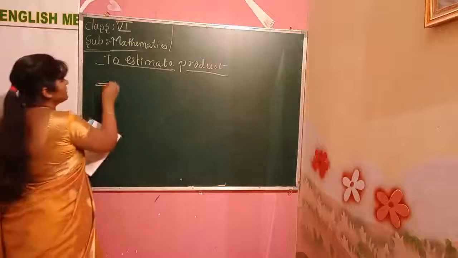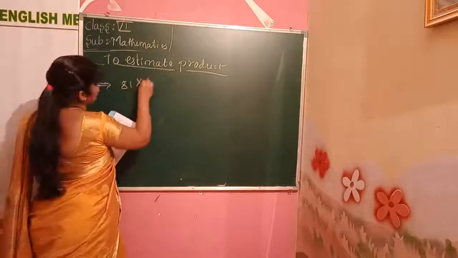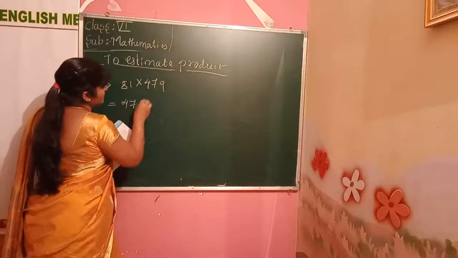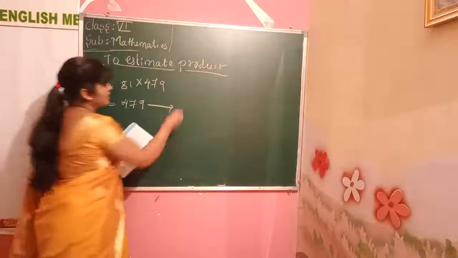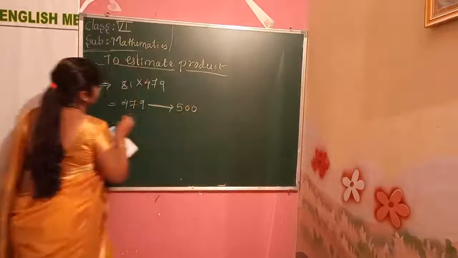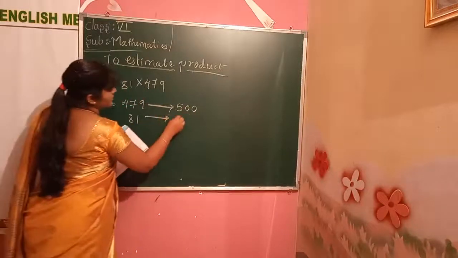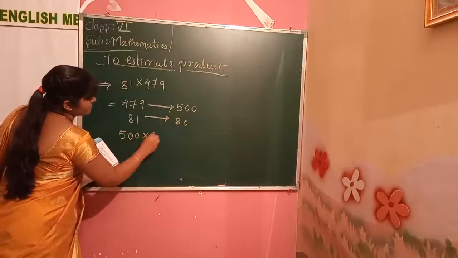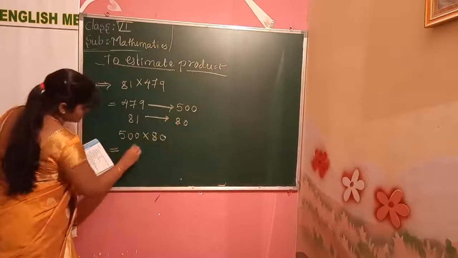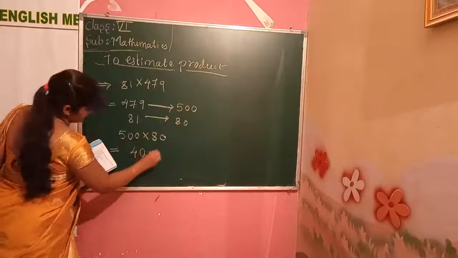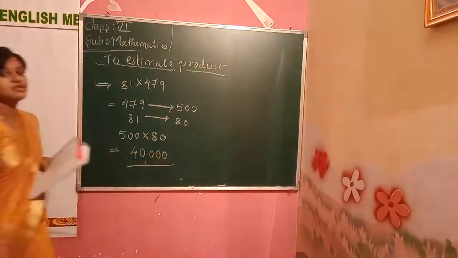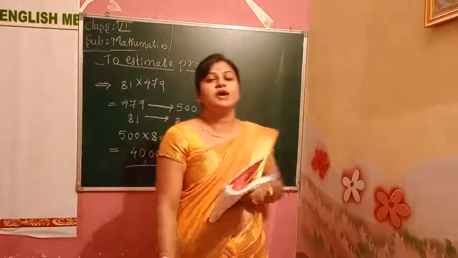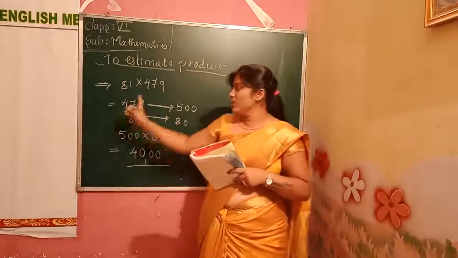For example, if we have 81 into 479, what we do? First we round off the 479, rounded off to 500. 81 rounded off to 80. After that we multiply 500 into 80, what is the answer? Yes, this is the estimation of products, multiplying two numbers.